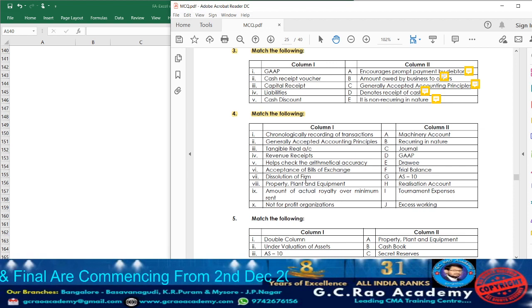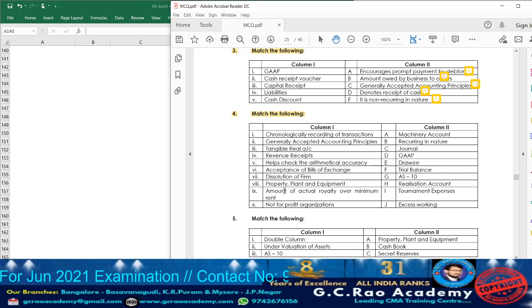Next, dissolution of firm. When the dissolution happens, what happens? The complete close down of the partnership will be done. Usually at the time of dissolution, which all accounts are they going to prepare? They are going to prepare realization account, partners capital account and a bank account.